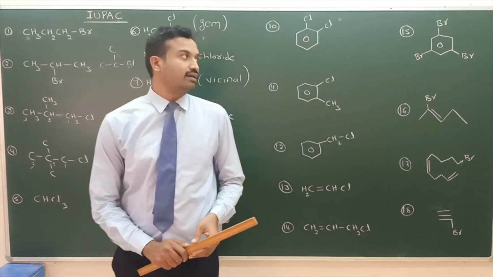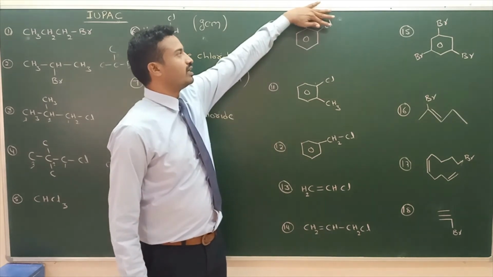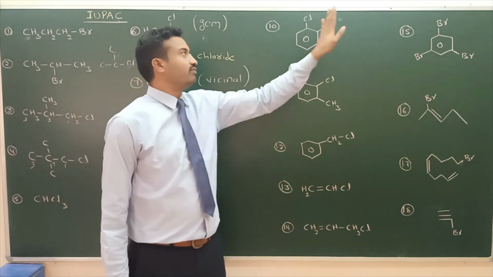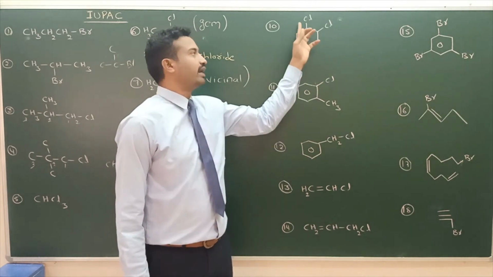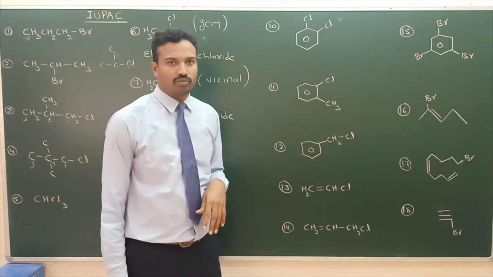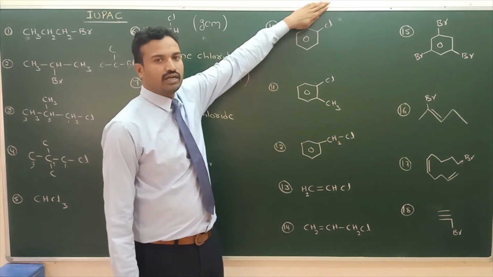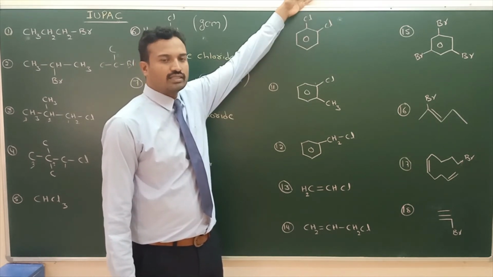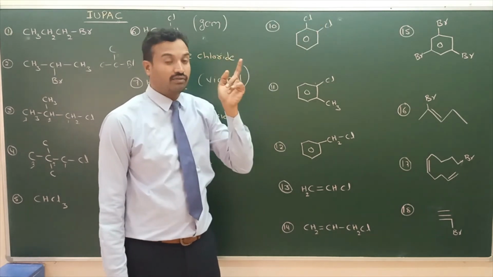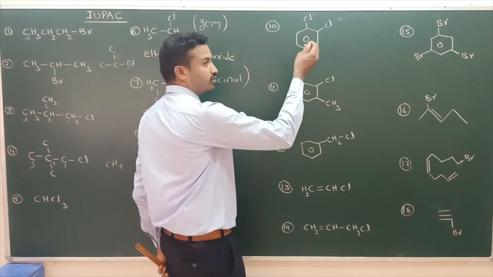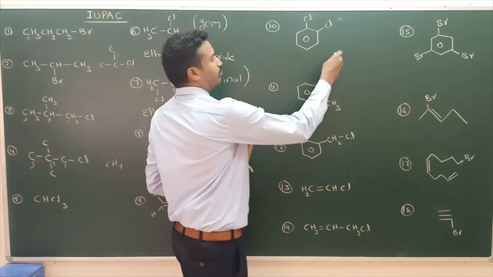Next we will see the 10th. Here, if chlorines are not there, it is benzene. If 1 chlorine is there, it is chlorobenzene. If 2 chlorines are there, it is dichlorobenzene. Where is the dichloro? 1,2-dichlorobenzene. And we know one more nomenclature: ortho, para, meta. We discussed it first. So here, benzene.